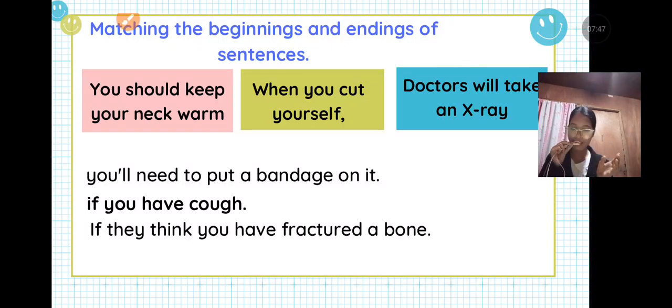And now, the last one is, obviously, the answer for the blue box. Doctors will take an X-ray because X-ray is all about our bones. So, the keyword here is bone. If they think you have a fractured bone. We don't encounter a fractured eyebrow or fractured skin. For me, the only one which we can hold as fractured is our bone.